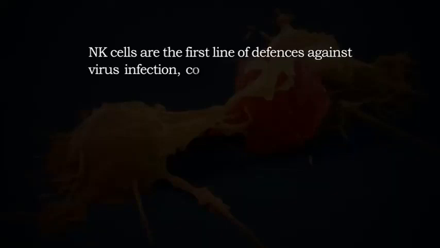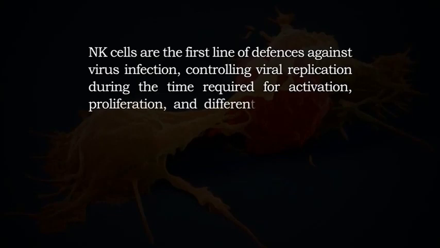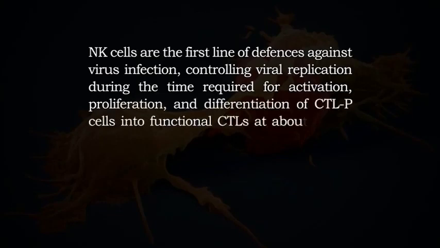They produce a number of immunologically important cytokines and play an important role in immune regulation and influence both innate and adaptive immunity. NK cells are the first line of defense against virus infection, controlling viral replication during the time required for activation, proliferation, and differentiation of CTL-P cells into functional CTLs at about day 7.